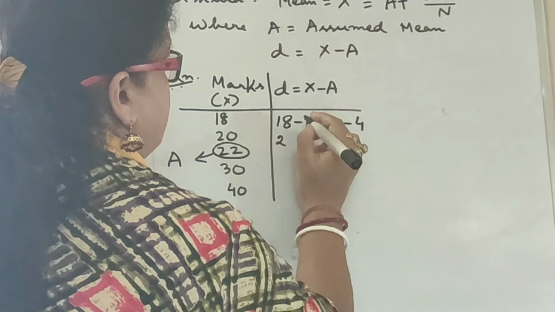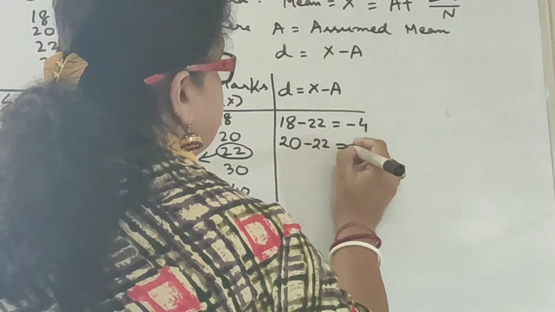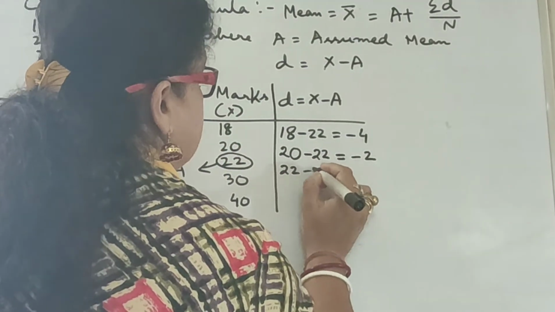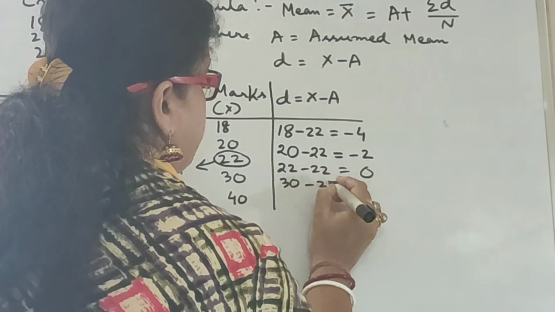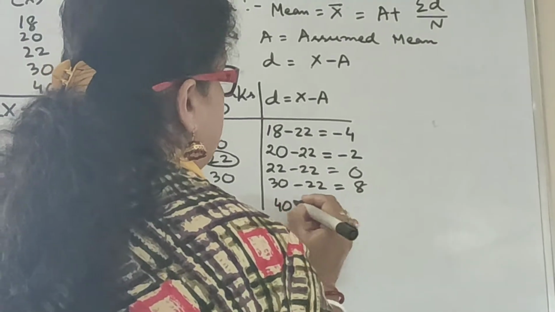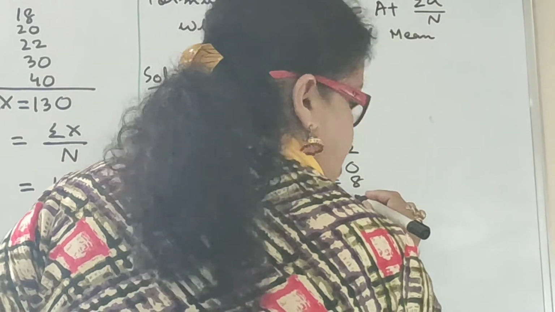So what will be the value of D over here? 20 minus 22 is equal to minus 2. Then 22 minus 22 is equal to 0. Then 30 minus 22 is equal to 8. Then 40 minus 22 is equal to 18.